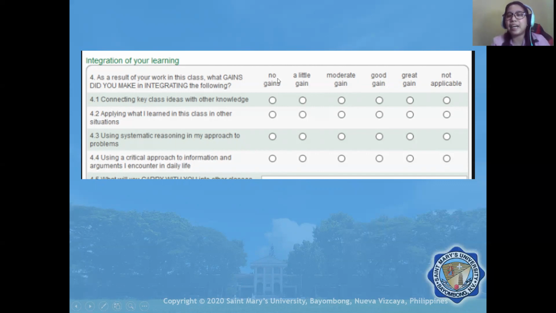However, if you will again assign scores like no gain is 0, a little gain is 1, moderate gain is 2, good gain is 3, then 1, 2, 3 assigned to the items are treated as scores. Therefore, scores are numerical data. It is treated as interval data.